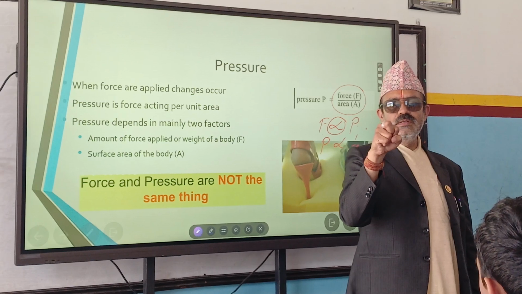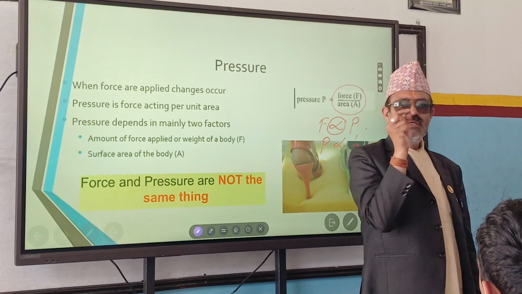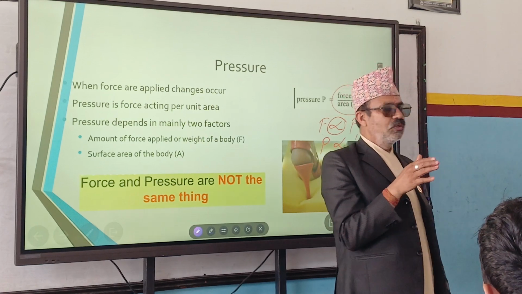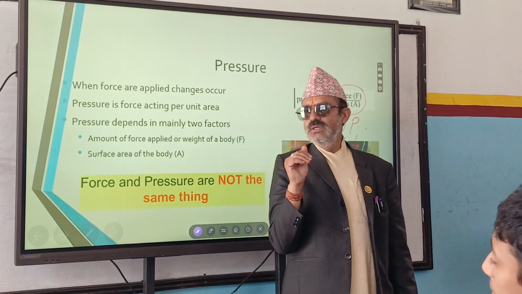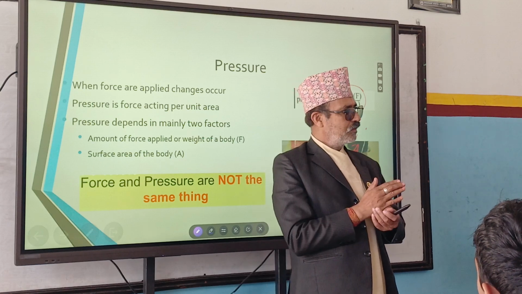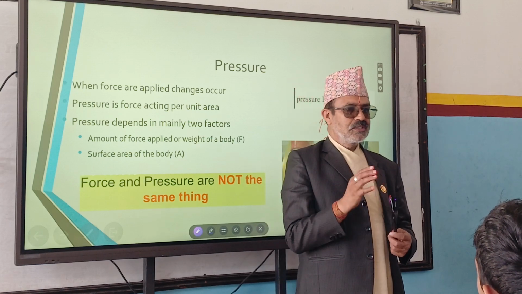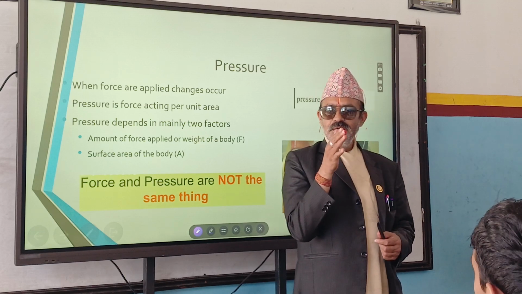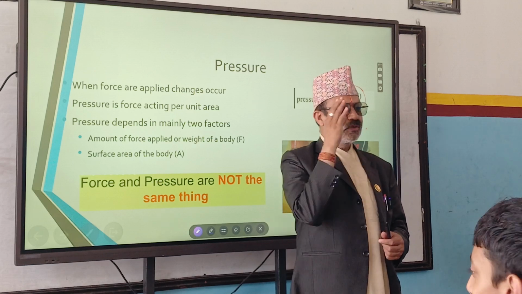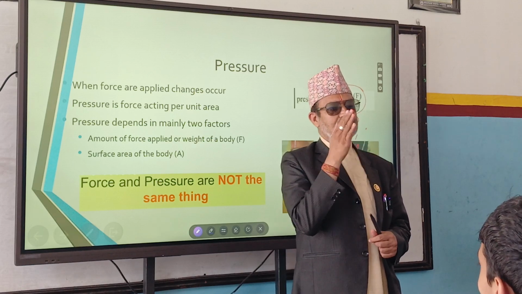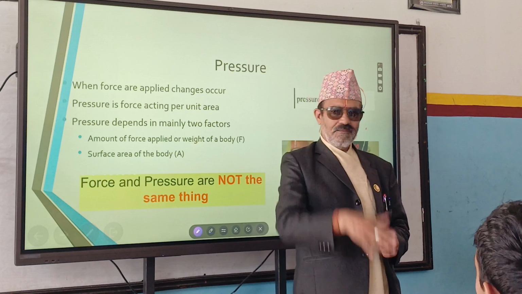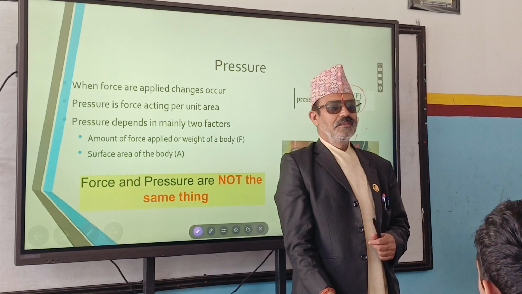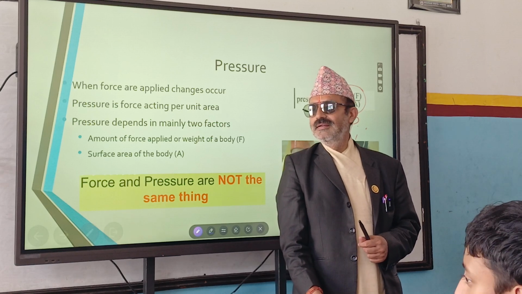Least area, more pressure. For piercing the nose or ears, they use a pointed thing or a blunt thing? While cutting vegetables, which part of the knife do you use? Blunt one or sharp one? The sharper one, right? Now the next thing. In some houses they cut goats and animals, right? So the weapon which is used for cutting those animals should have a sharp edge or a blunt edge? Very sharp. Sometimes it will go up to the item which is kept down also, right?